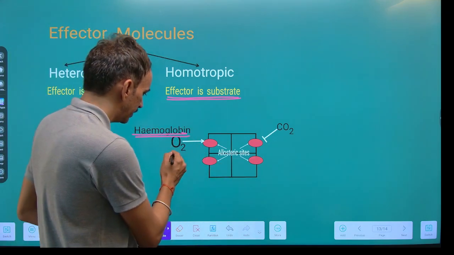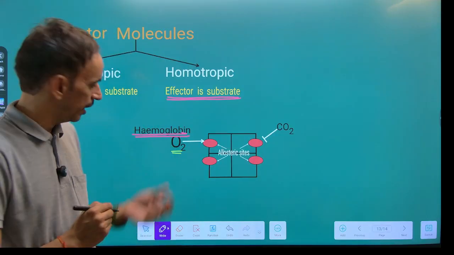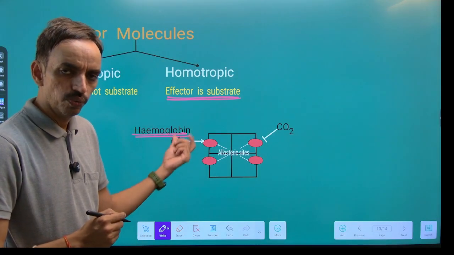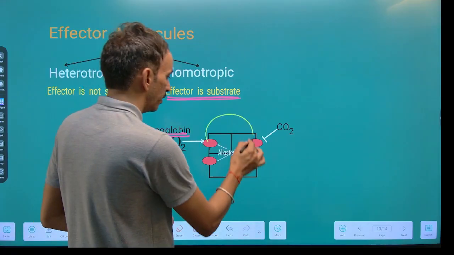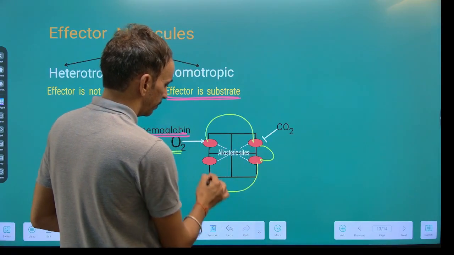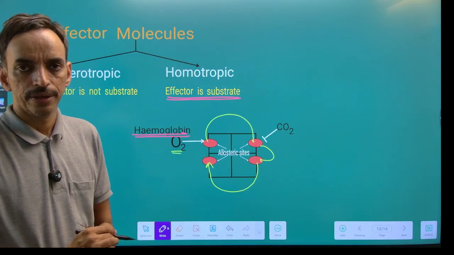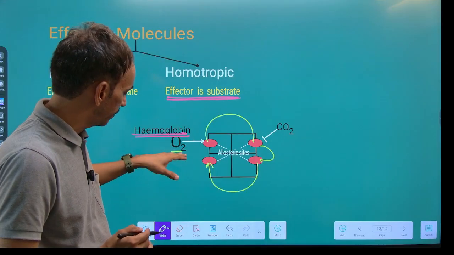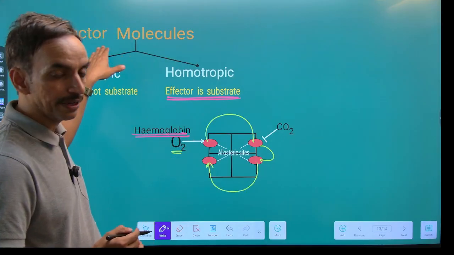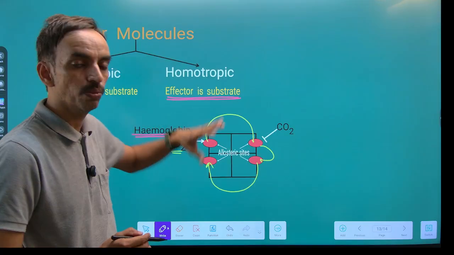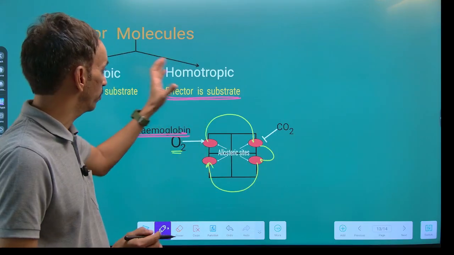Now the oxygen is the substrate for this hemoglobin, and the binding of oxygen to one substrate binding site will trigger the binding of oxygen to all the substrate binding sites. Then the substrate itself acts as an effector molecule, that's why it is known as a homotropic type of effector molecule.